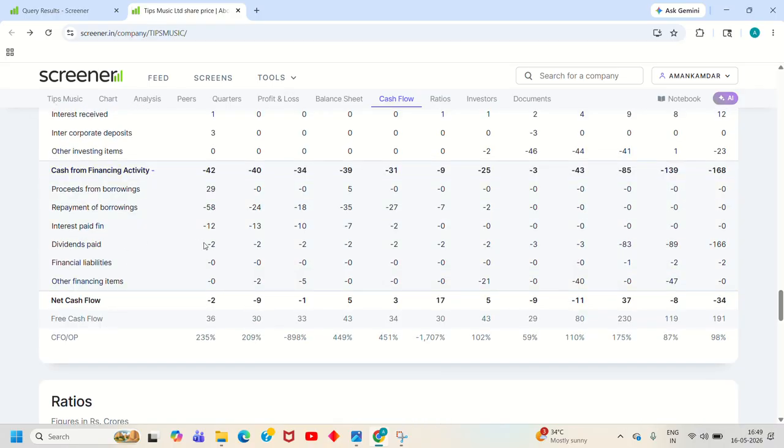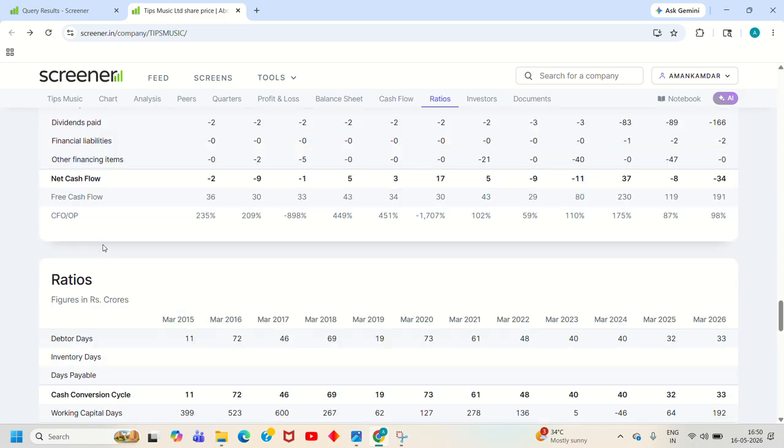Now moving on to the financing activities, what we can check is the amount of dividends that the company has paid. So this is the dividends. What we can see is in the last 3 years they had paid dividends of 83 crore, 89 and 166 crores. So one thing you can look for is dividend paying companies, because apart from capital gains you can also earn through dividends. So dividends are always a bonus.